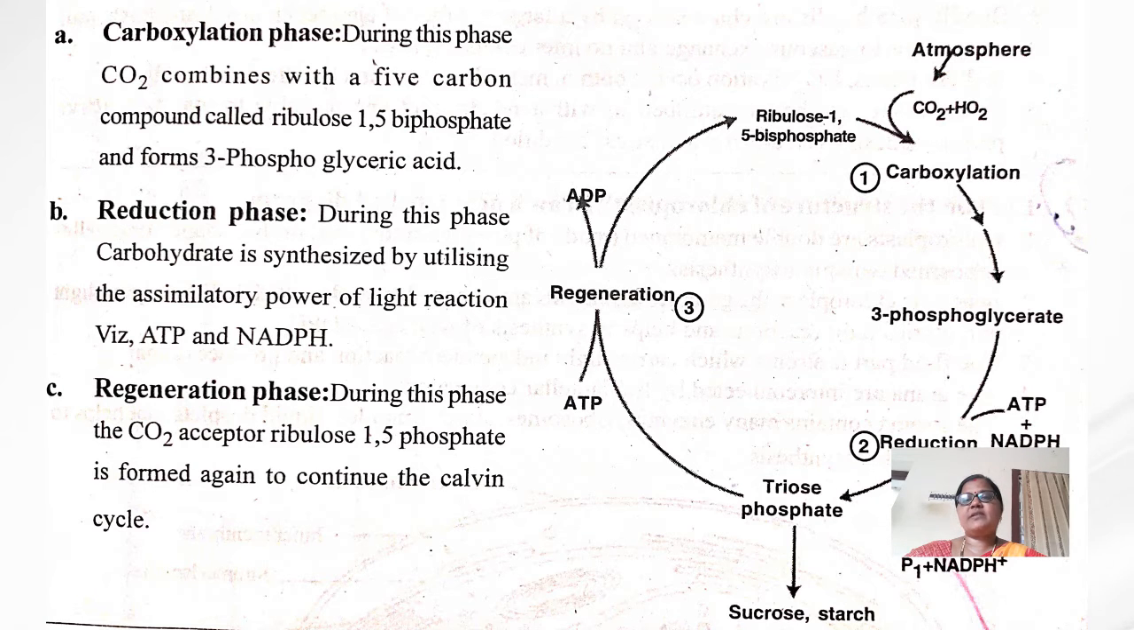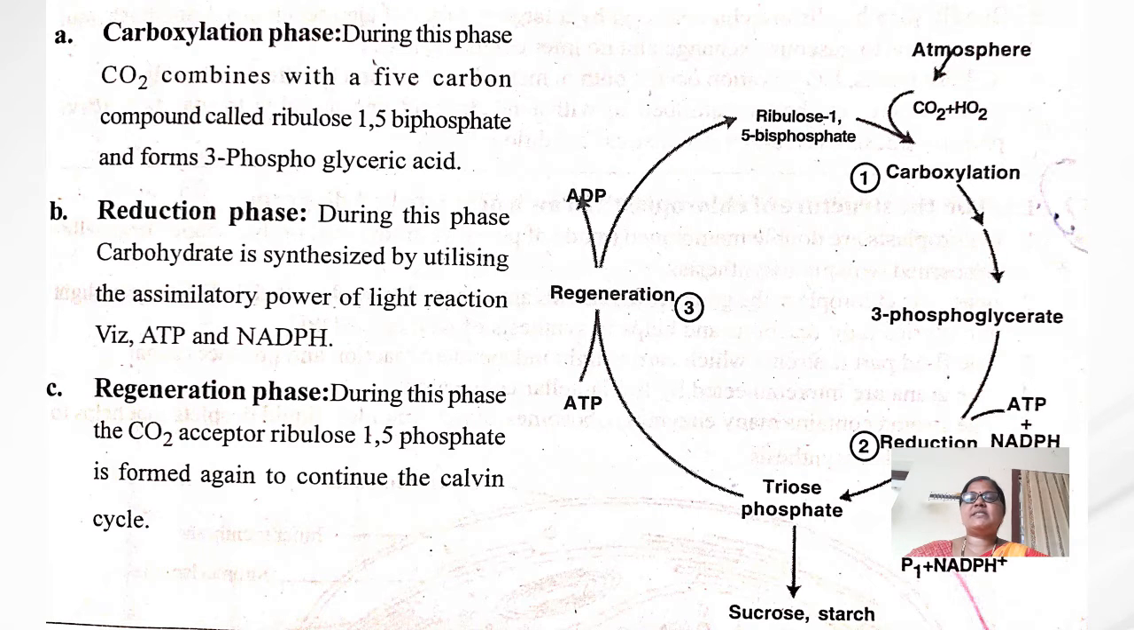First one is the carboxylation phase. During this phase, carbon dioxide combines with a 5-carbon compound, which we call ribulose 1,5-bisphosphate, and it forms 3-phosphoglyceric acid. So in this Calvin cycle, the first phase is the carboxylation phase.